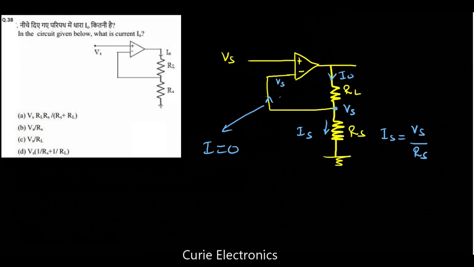This is a series circuit, so Is equals I naught. Why? Because there is no current flow into the op-amp input terminal. So definitely the Is has to flow through RL also. So the answer is Vs upon Rs, option B.